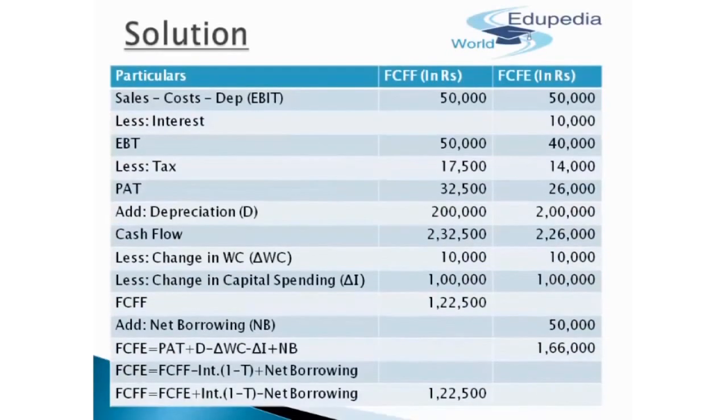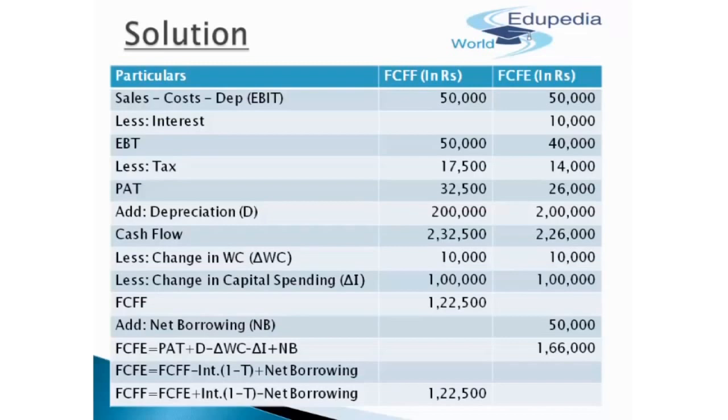So guys, this is the tabular presentation I have prepared to exemplify this example. First of all, in order to obtain the net income, that is EBIT, we simply do sales minus cost minus depreciation. In this case, since the sales was rupees 10 lakh, cost was rupees 7 lakh 50,000 and depreciation was 2 lakh, EBIT for the firm as well as for the equity will be rupees 50,000 finally.